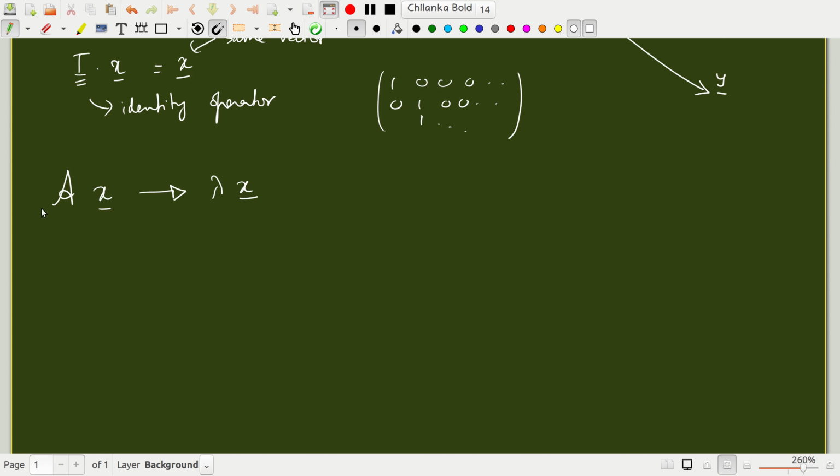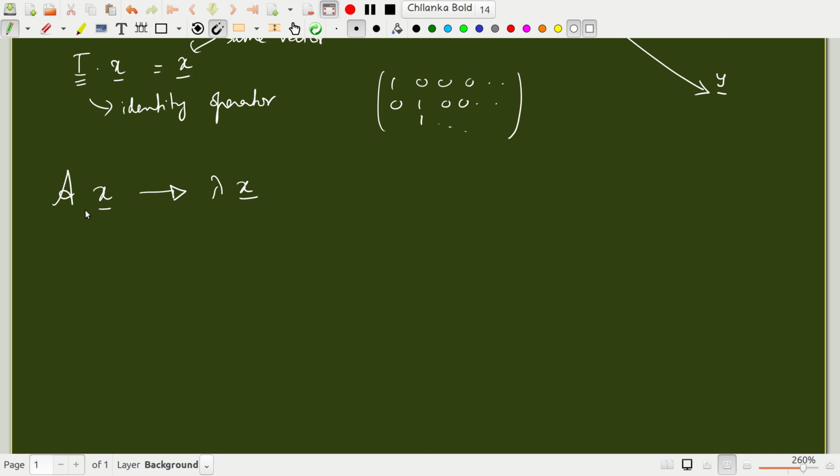Is it possible for an operator A, which is not an identity operator, to operate on a vector x to give rise to the same vector x, which can be either stretched or contracted?